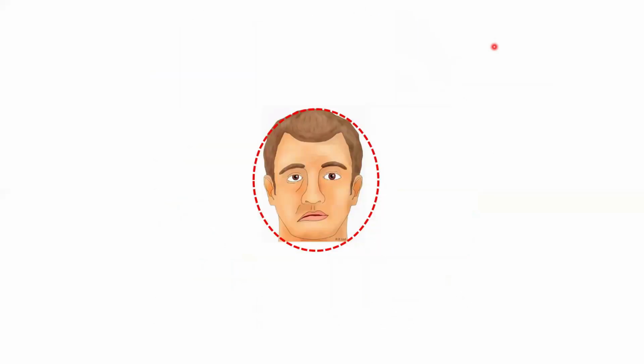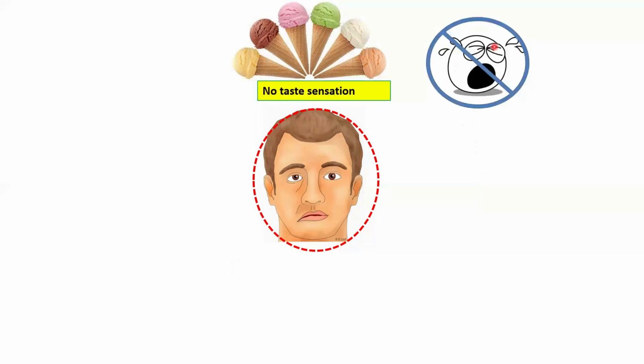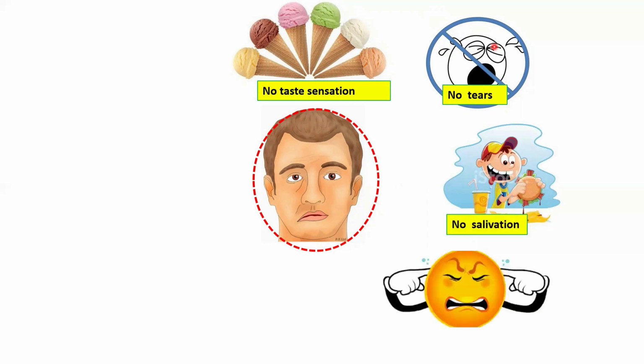So whenever we think about the facial nerve, the one thing that immediately comes to our mind is that injury to the facial nerve will result in paralysis of facial muscles. But it's not that alone. Injury to the facial nerve can result in loss of taste sensation, absence of tear secretion, absence of or decreased salivation, and decreased threshold to sound, which is called hyperacusis. Even a small whisper will sound as a noise.